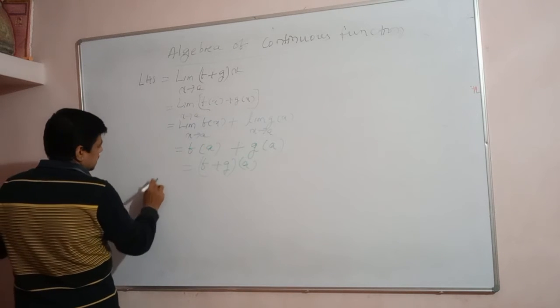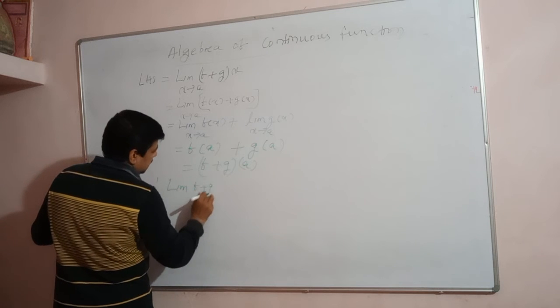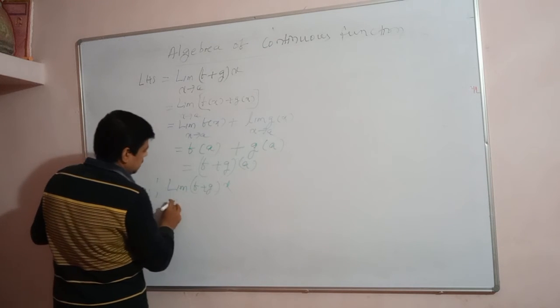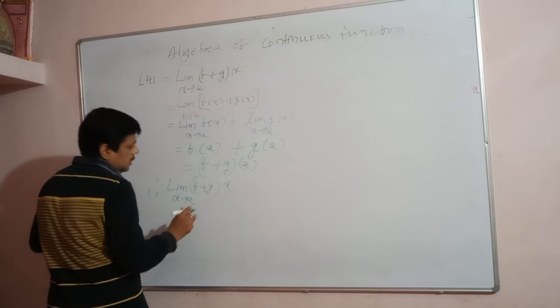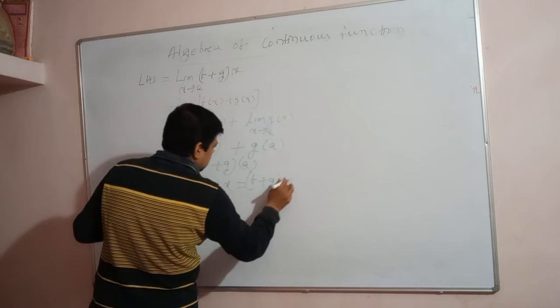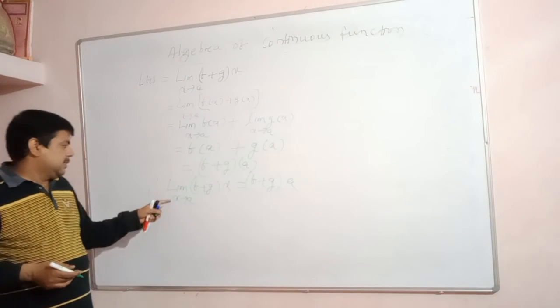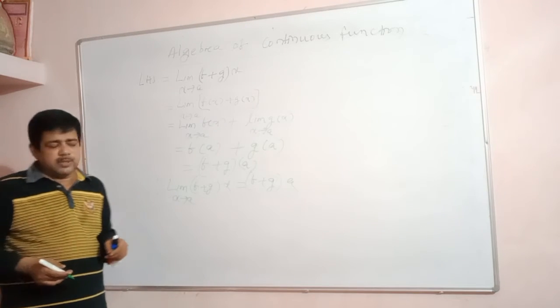Hence the limit of (f plus g)(x) as x approaches a is equal to (f plus g)(a). You see here the limit of (f plus g)(x) is equal to the functional value of f plus g.